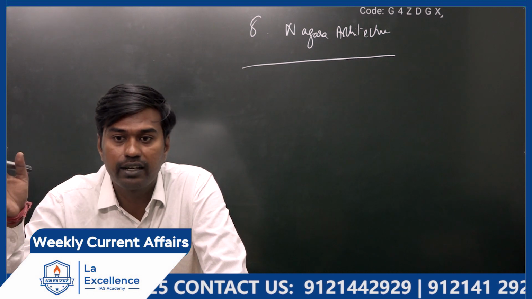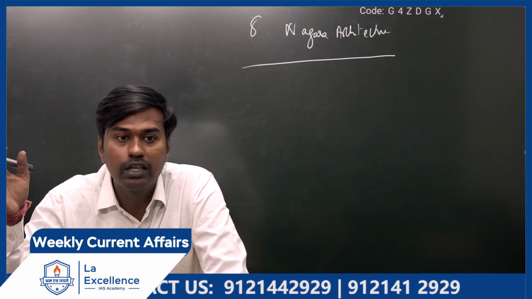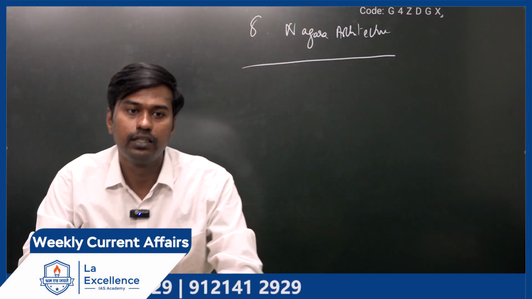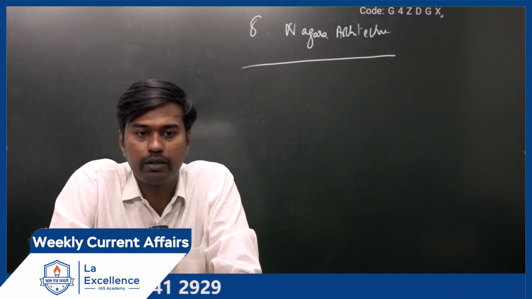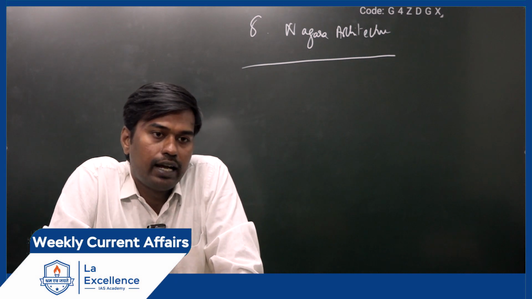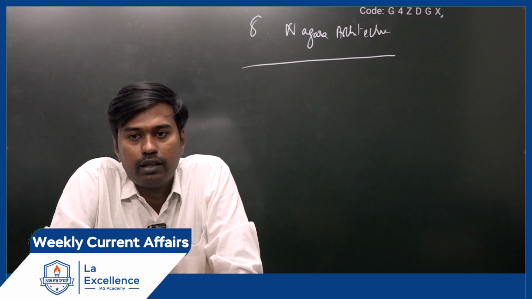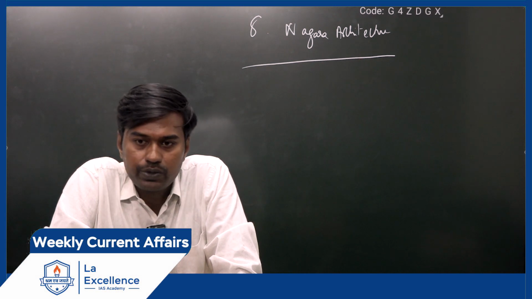Whereas Nagara style architecture will be how? Curvilinear. It will be very steep, but this will be like a pyramid, like the famous Tanjavur Brihadishwara temple, you can imagine. Yes, and when you enter the temple, what are the other significant feature differences?